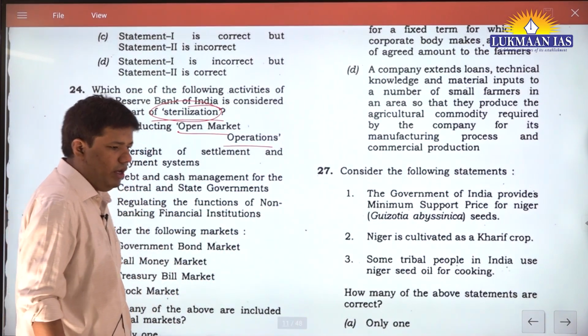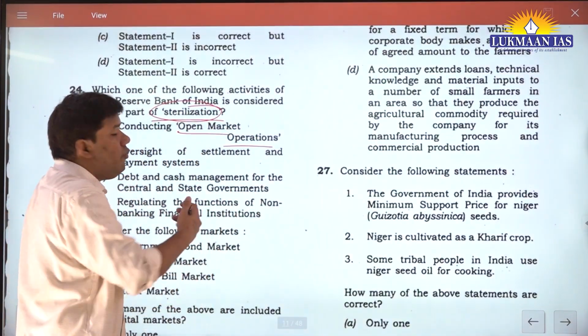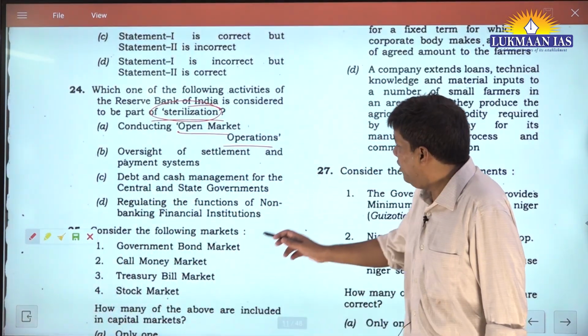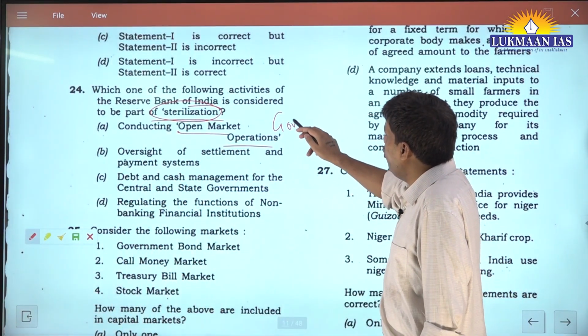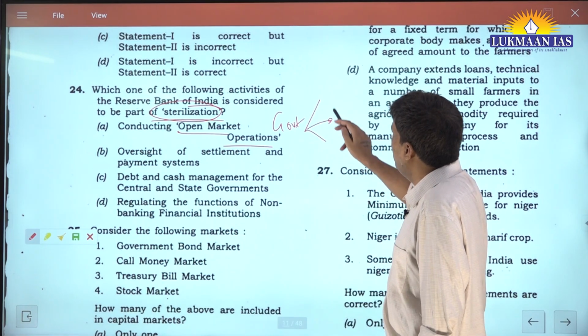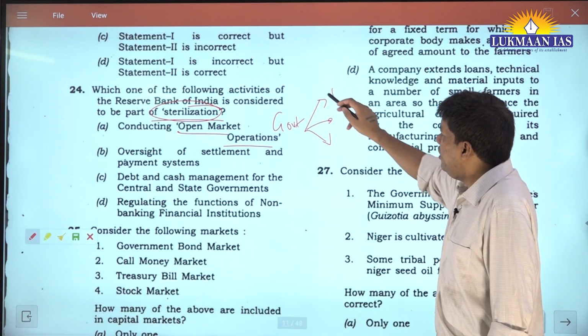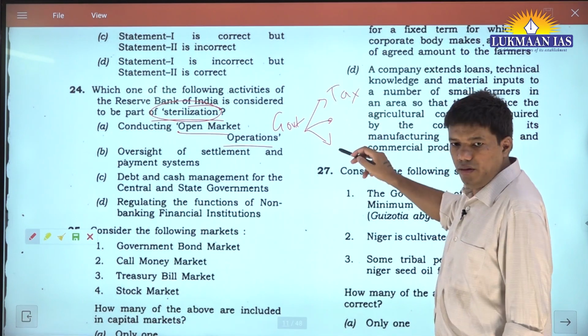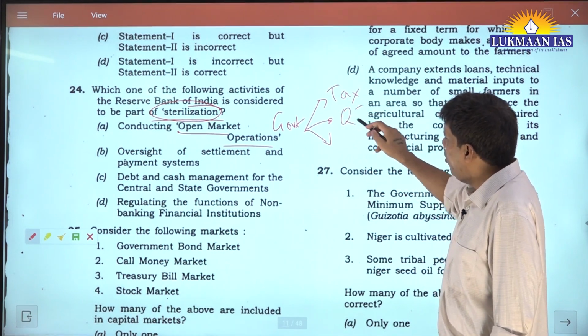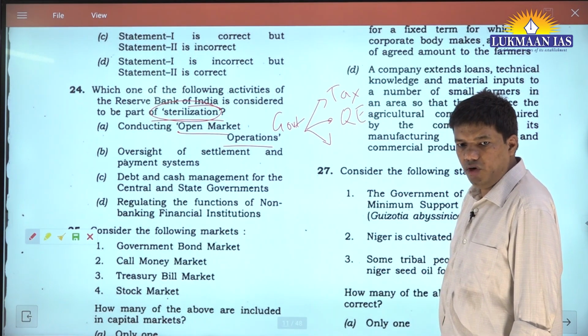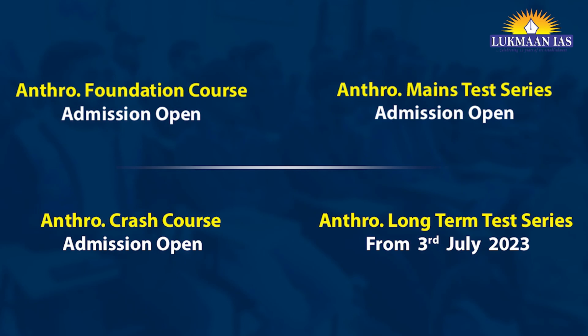See, what do you do in open market operation? You sell bonds. If there is a government deficit, it can raise funds through three means. What are they? Taxation, printing money, quantitative easing, or selling bonds.